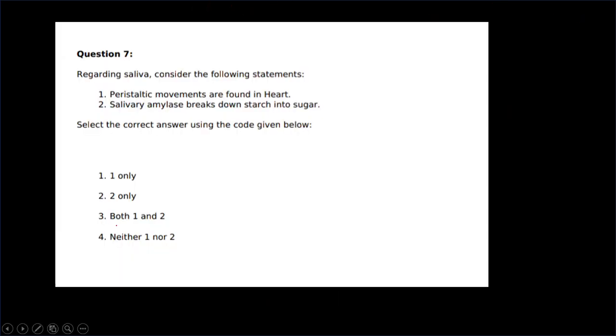Now the next question. Statement first: peristaltic movements are found in the heart. Second: salivary amylase breaks down starch into sugar. Then which is correct? Peristaltic movements are not found in our heart. What is peristaltic movement? I have told you, just a moment. Salivary amylase breaks down starch into sugar.